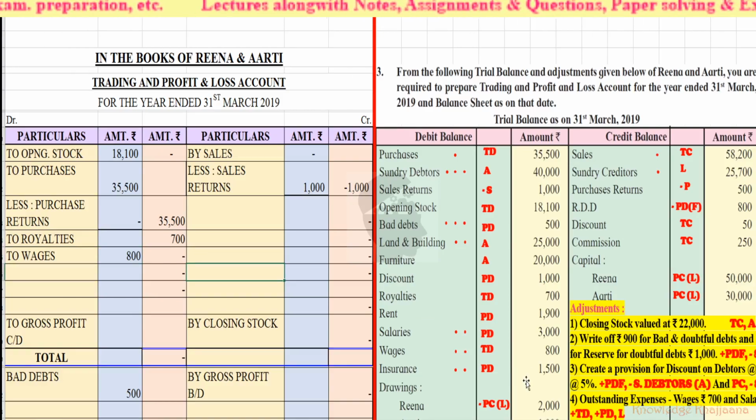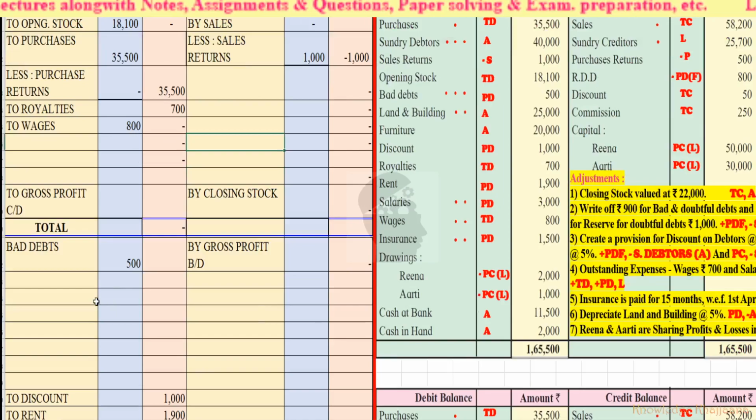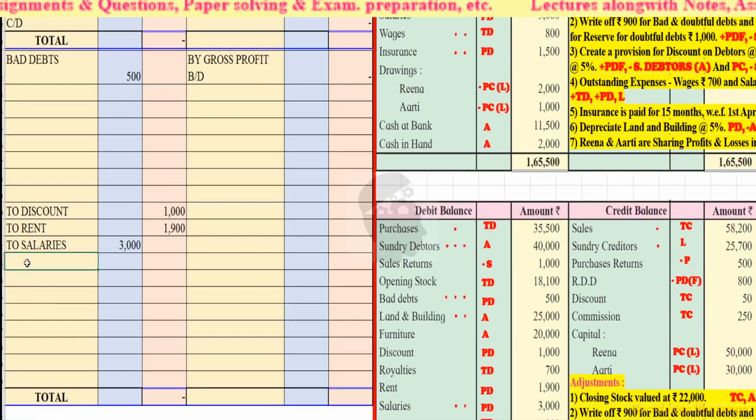Then insurance, profit and loss account debit side, rupees 1,500. See, there is an adjustment on insurance, so rupees 1,500 will come to the inner column. There is no hidden adjustment, there are adjustments given below the trial balance, so it will come to the inner column.